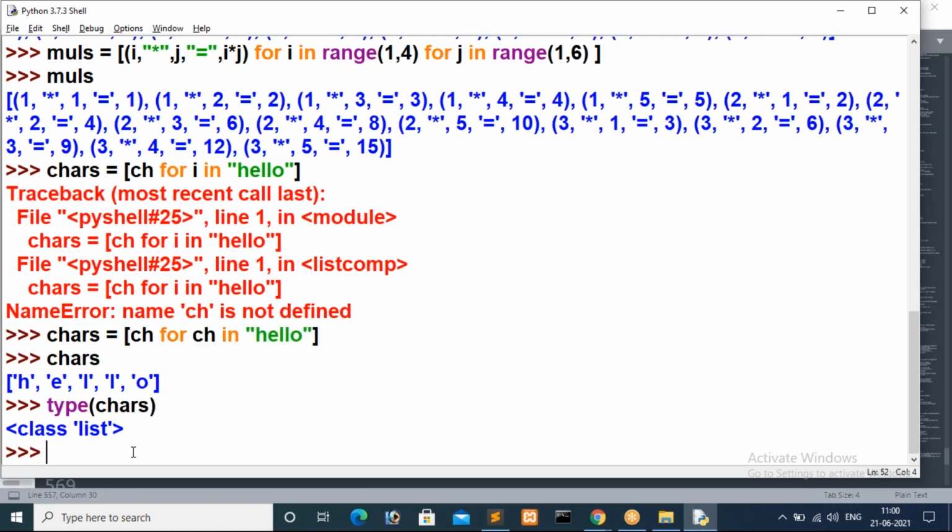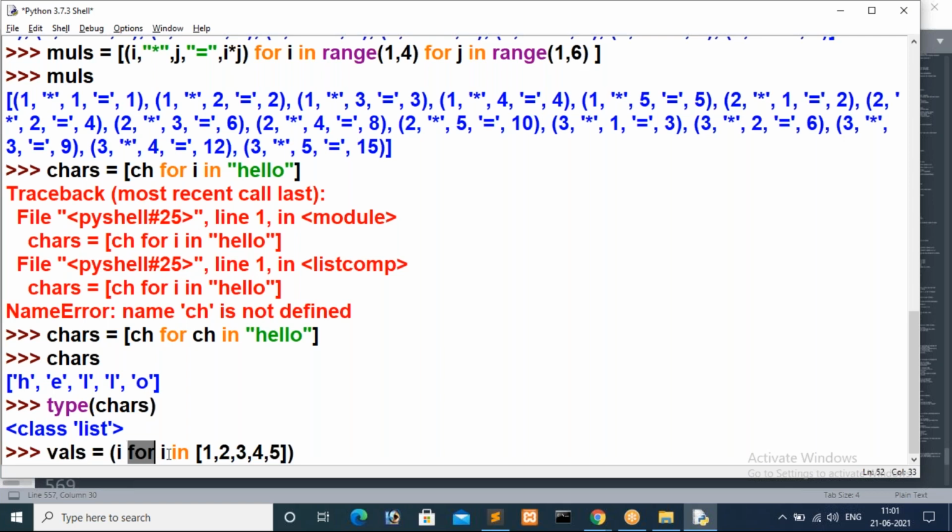Now I'm going to change the same concept. That is, vals is equal to, I'm going to use parentheses. I'm just trying to change the brackets, guys. You just observe what is happening. Then i for i in, here I'm going to use a list iterator: 1, 2, 3, 4, 5.